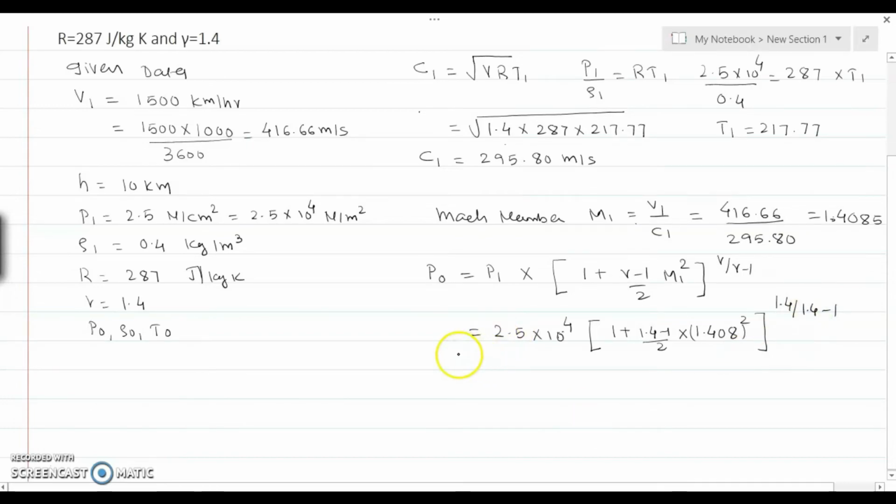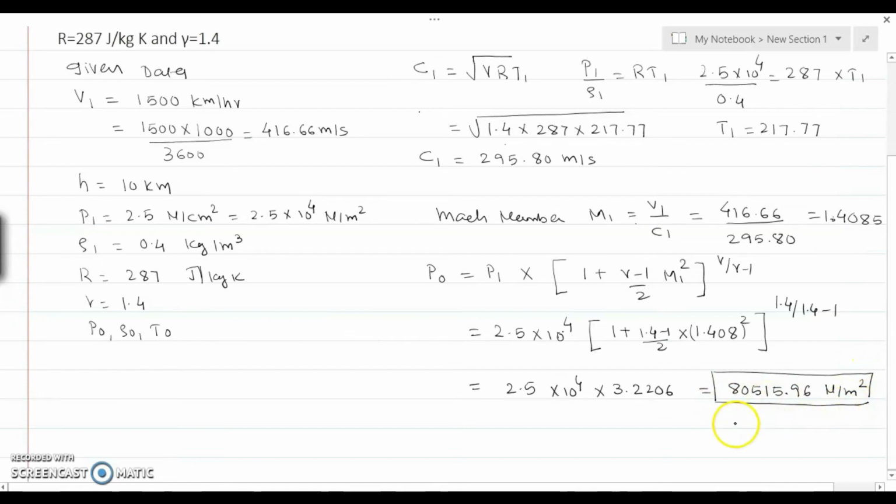So finally we get the answer that 2.5 into 10 to the power 4 into, the answer of this bracket is 3.2206, and finally we get the answer that 80515.96 Newton per meter square. So this is our stagnation pressure.